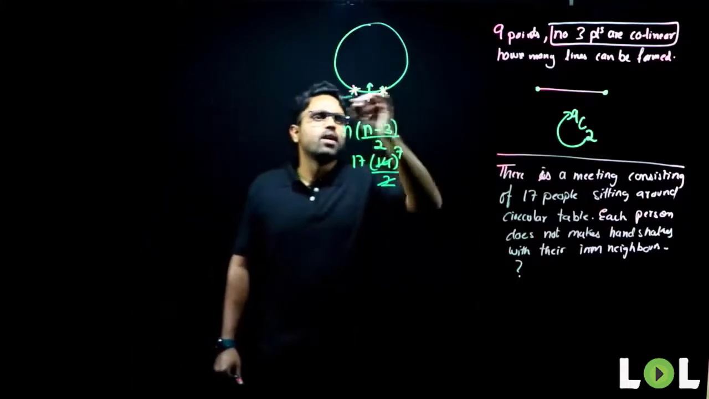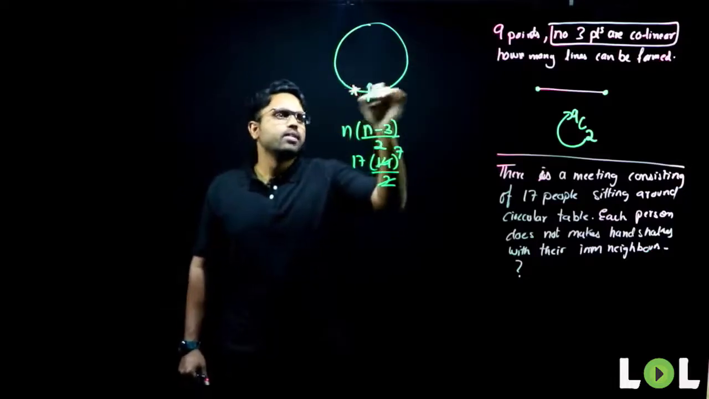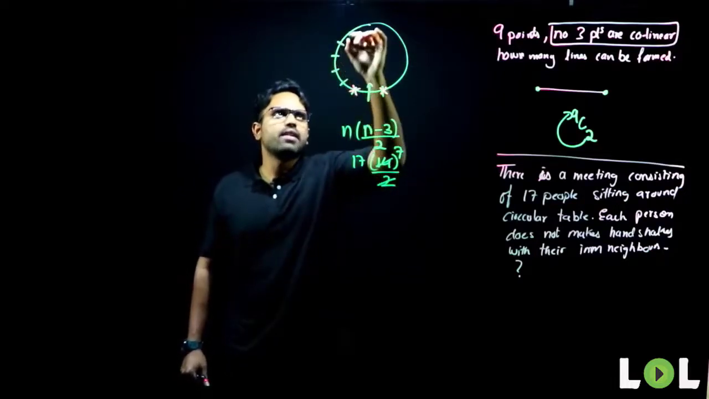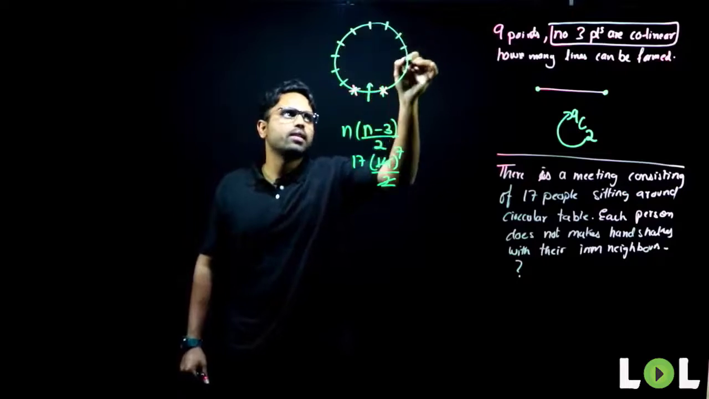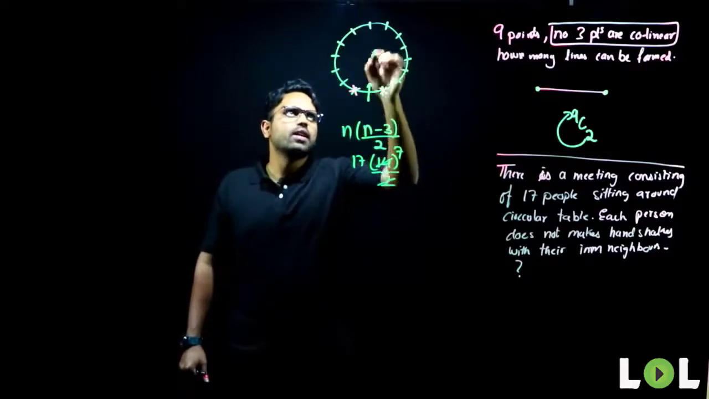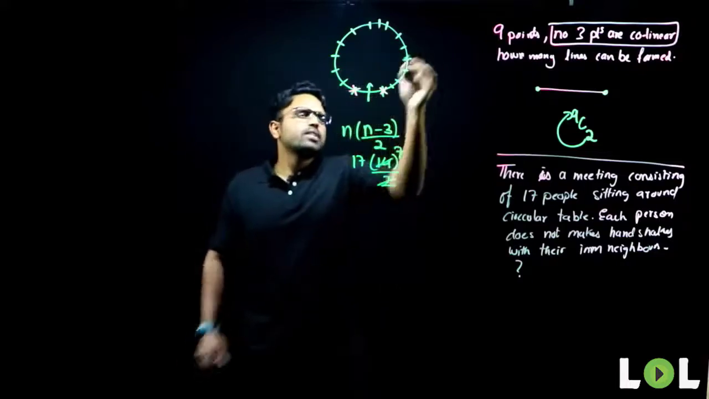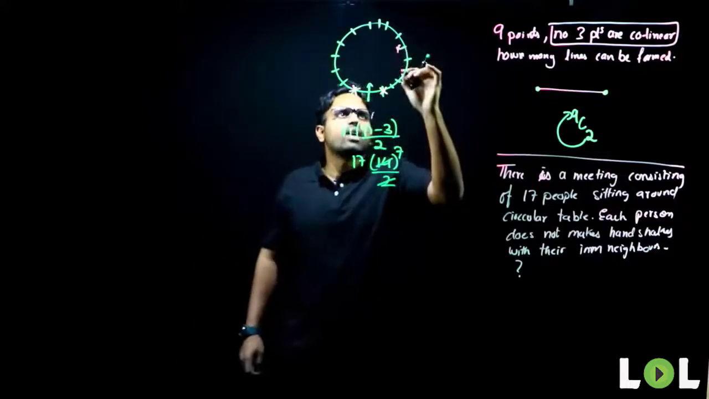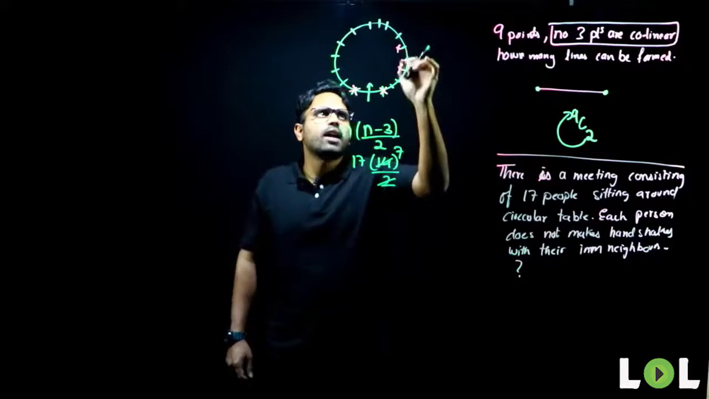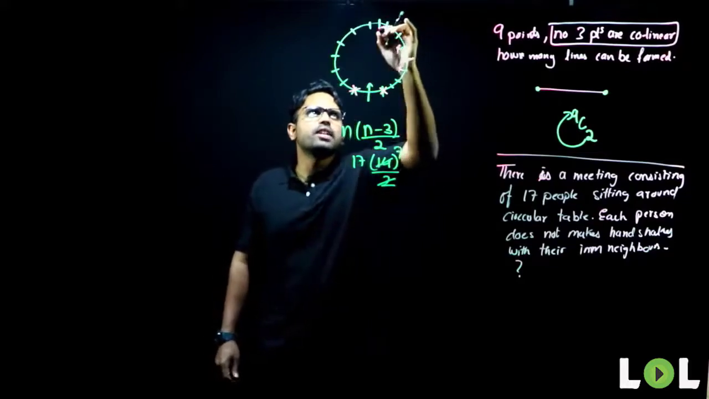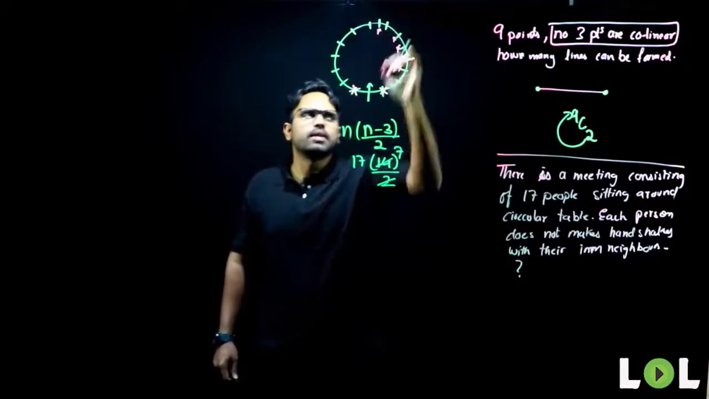Now, listen here. How many people are there in this circle? 3, 4, 5, 6, 7, 8, 9, 10, 11, 12, 13, 14, 15, 16. I'll add one more here. 17 people are there in this circle. Now, each person cannot make a handshake with his neighbor. This person cannot make a handshake with his neighbor, this person.